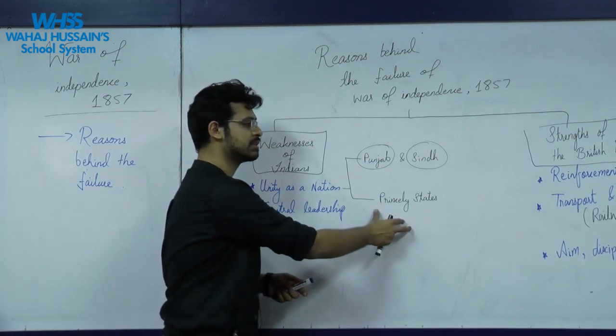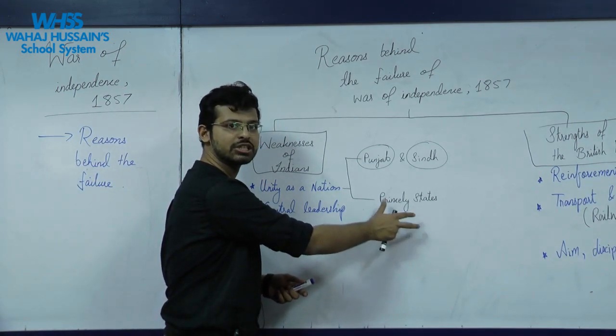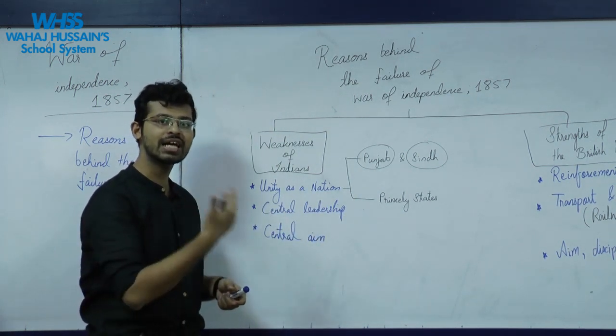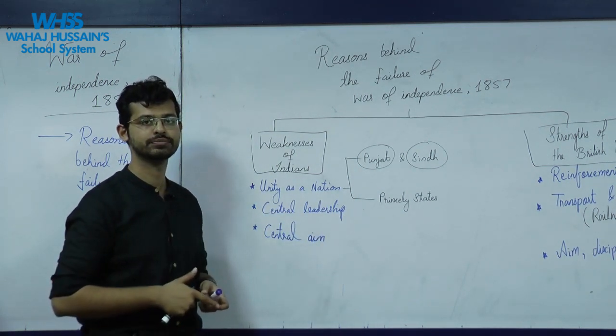Hence, they were not opposed by Punjab and Sindh. Moreover, there were some regions such as the princely states, namely Kashmir, Mysore, Rajputana. These were the areas which actually sent forces in favor of the British.